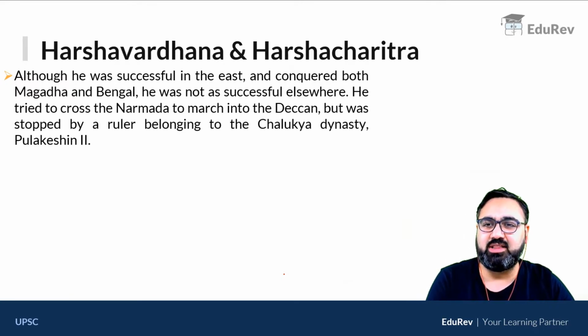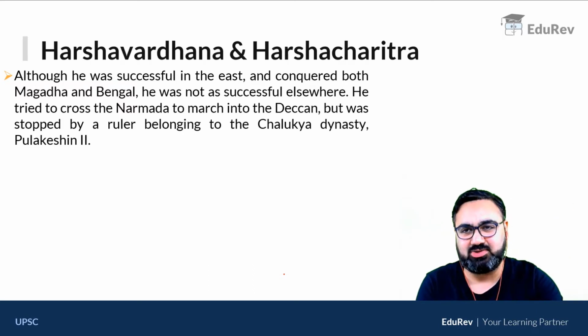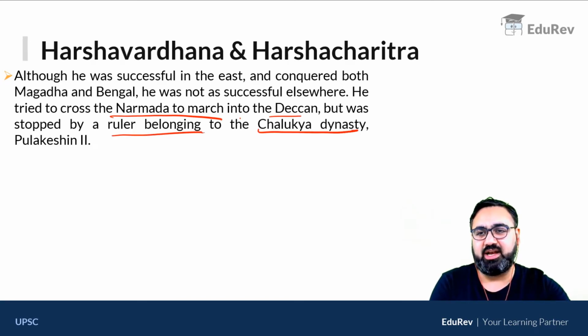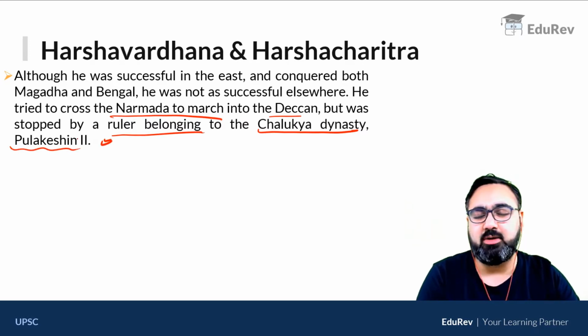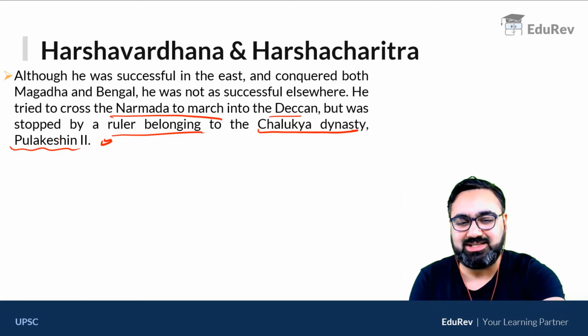He was successful in the east and conquered Magadha and Bengal, but was not really successful at other places. He tried to cross the Narmada river to go into the Deccan, but he was stopped by a ruler of the Chalukyan dynasty called Pulakeshin II. So there are enough records available to prove that Pulakeshin II stopped Harsha from going towards the south part of India.